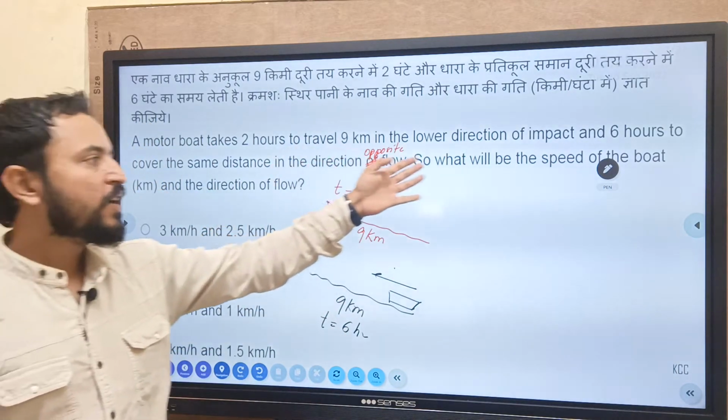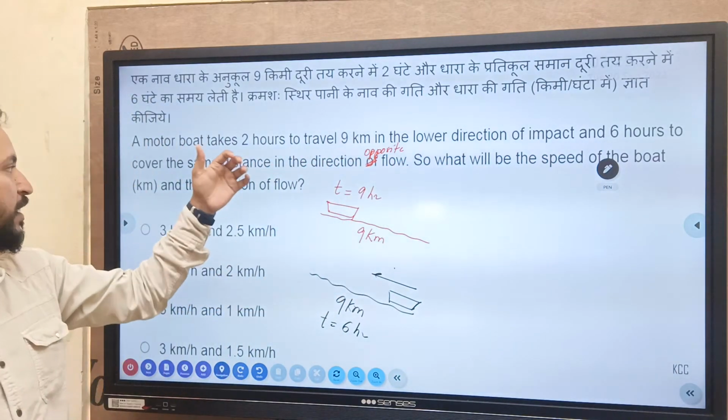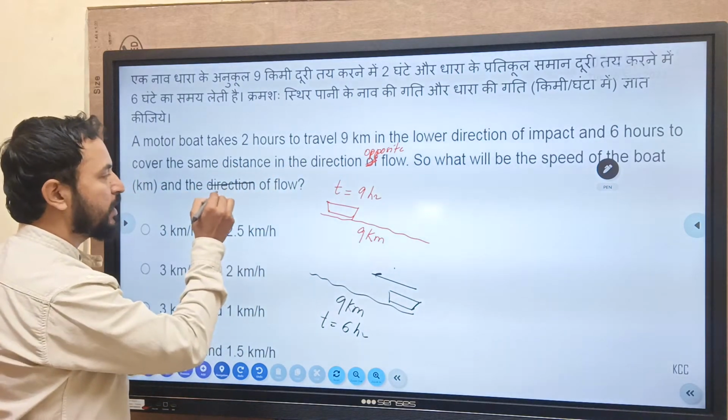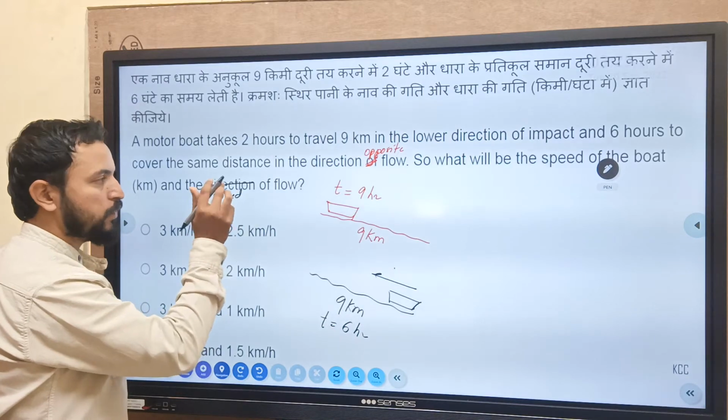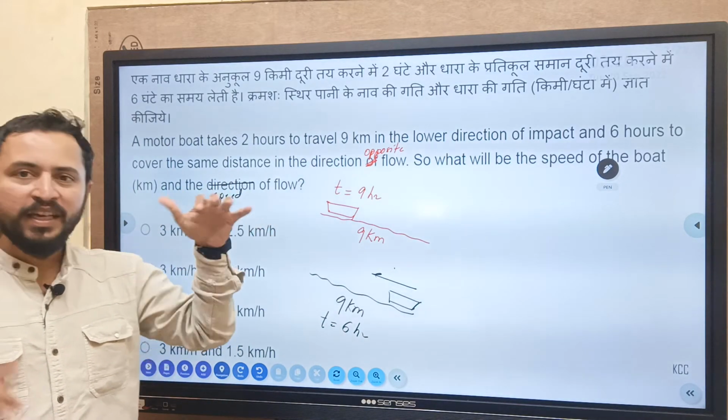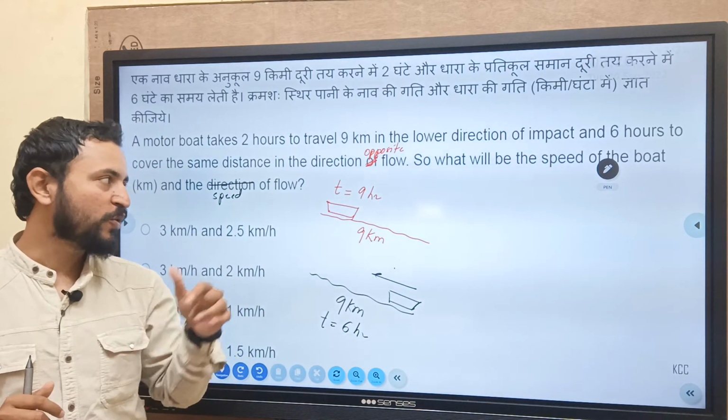We have to find the speed of the boat as well as the speed of the river. Both the speeds we have to calculate.